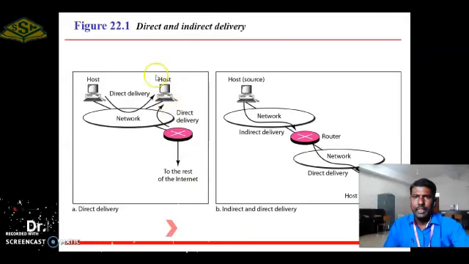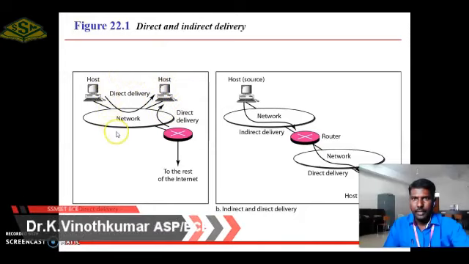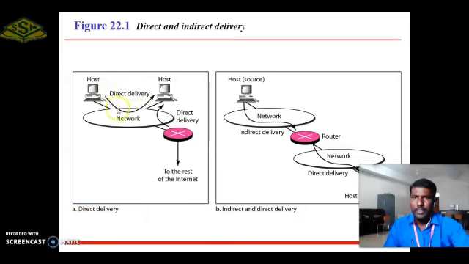First, we see about the direct delivery. In direct delivery, both nodes or both hosts are in the same network. Both stations or both nodes in the same network is said to be direct delivery. In indirect delivery, source and destination are in different networks. These two networks are connected by the router. Router is nothing but a device used to transmit and receive the data independently.